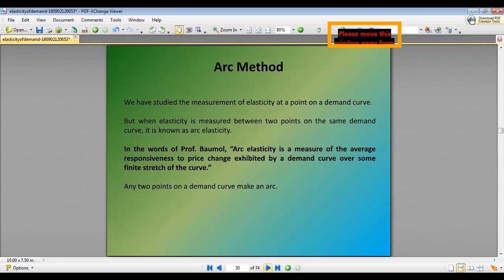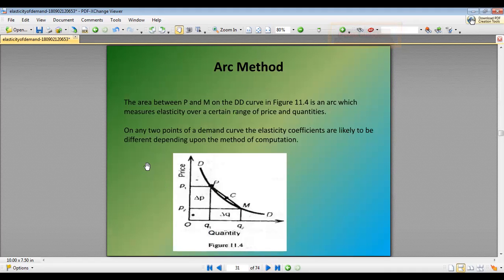Then we have arc elasticity of demand. Arc elasticity is a measure of the average responsiveness to price change exhibited by a demand curve over some finite stretch of the curve. So the area between P and M on the demand curve, this is the demand curve, and this area P and M is an arc which measures the elasticity over a certain range of price and quantity demanded.